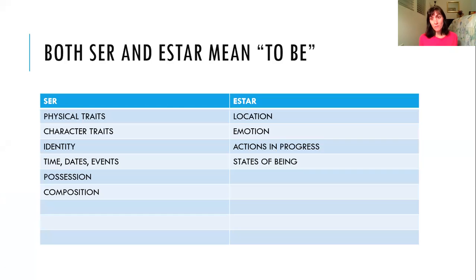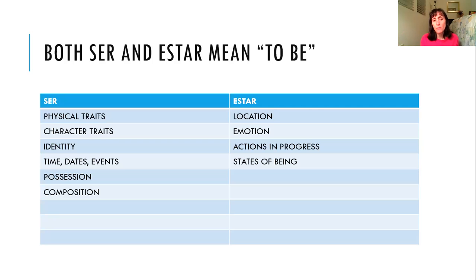Okay, so both ser and estar mean to be, but we use ser for physical traits, like whether you're tall or short, whether you have brown hair, blonde hair, red hair, gray hair. We use it for character traits, like if somebody's nice or if somebody's mean, if somebody's hardworking, if somebody's generous, those would all be character traits. We use it for identity type expressions, which include nationality, place of origin, relationships between people, religious affiliation, political affiliation.